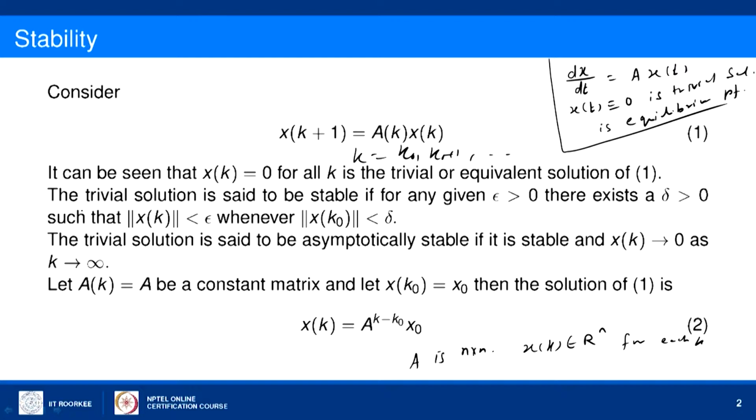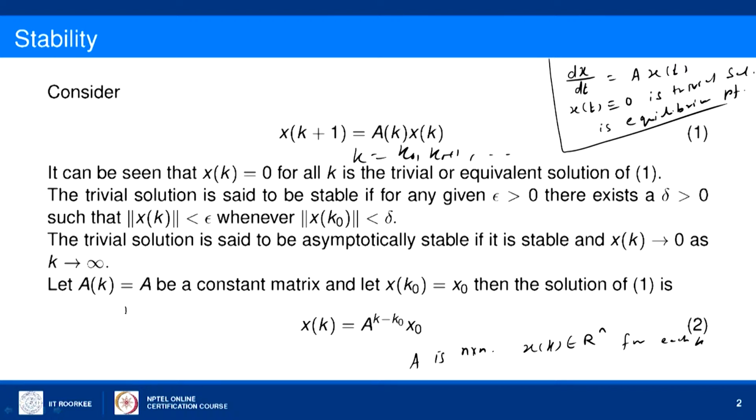Now, we will state the definition of the stability of the system at this equilibrium point. The trivial solution is said to be stable if for any given epsilon greater than 0, there exists a delta positive, such that whenever the initial condition x of k naught is less than delta, then the solution x of k lies within the epsilon neighborhood.